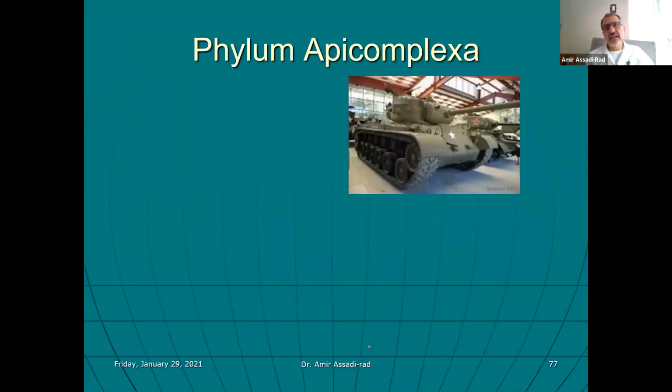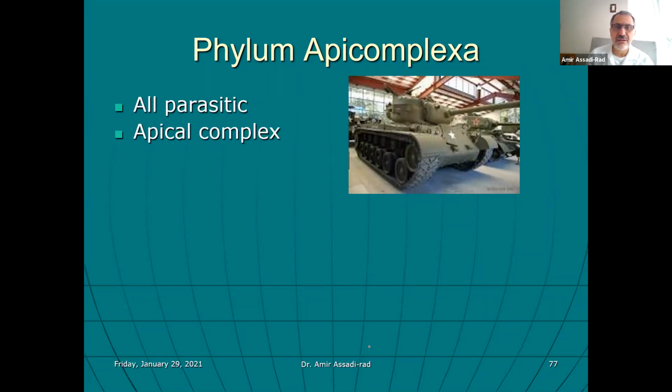Finally, the last phylum is phylum Apicomplexa. I put a picture of a tank in there. All of the members of this phylum are parasitic. They are parasites, and they have a structure called the apical complex.